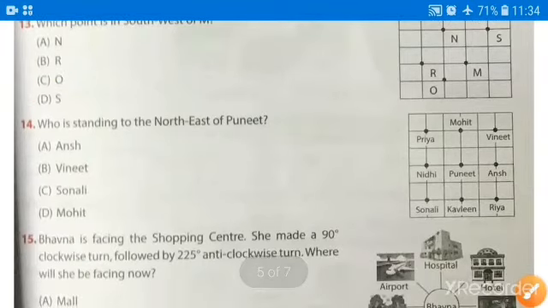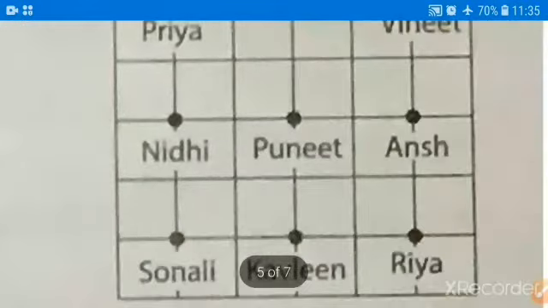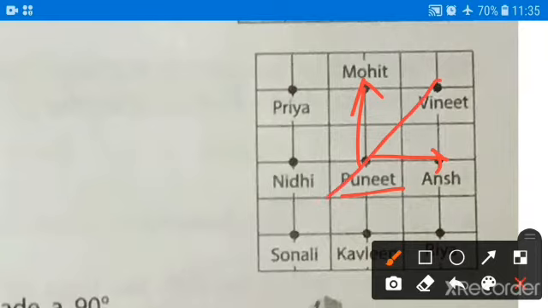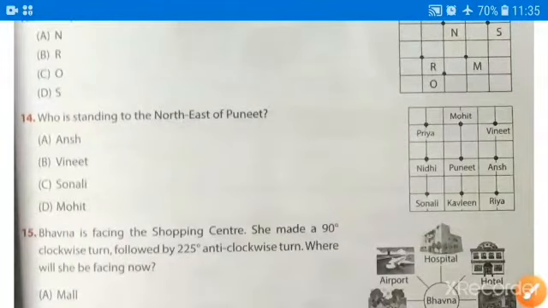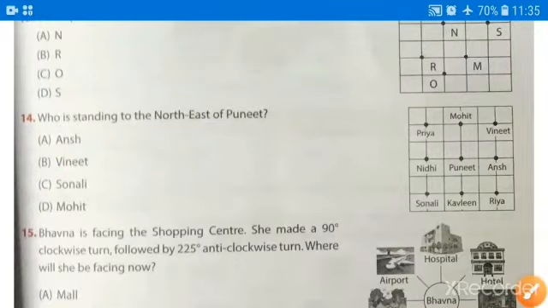Next question, coming to question number 14. Who is standing in the northeast of Puneet? So this is our Puneet and north direction is this one and east direction is this one. Now in between north and east we have northeast. So this is the correct answer, that is Vineet. Vineet is standing to the northeast of Puneet. Option number B is the correct answer.